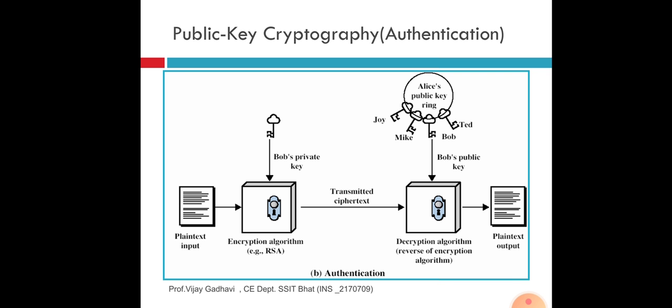For decryption, Bob's public key is known to Joy, Mike, Bob and Ted. They are all aware of this public key. The public key is used for decryption here. This is an example of authentication in public key cryptography.